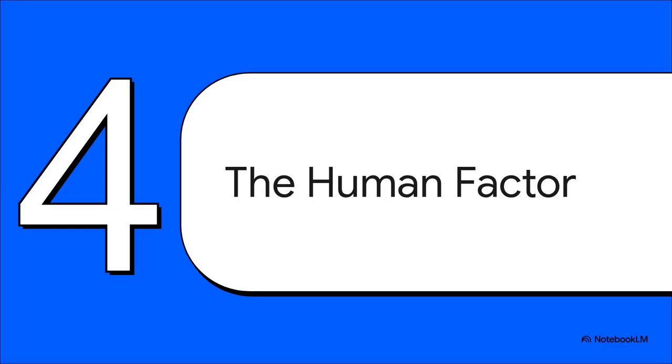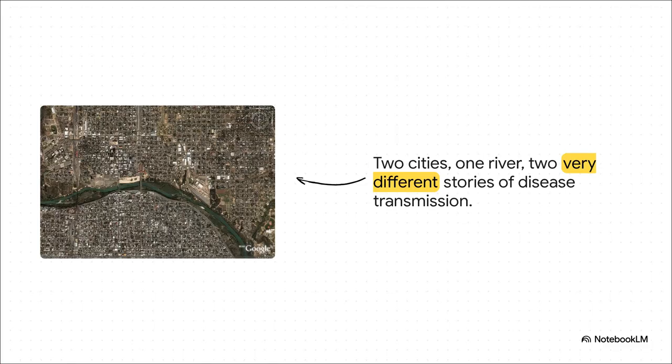So, the case seems pretty closed, doesn't it? We have a mosquito that's perfectly evolved to live with us and spread our diseases. But there's a twist in this story, because it turns out vectorial capacity isn't just about the mosquito's biology. It's also about our behavior. And that brings us to this fascinating real-world case study.